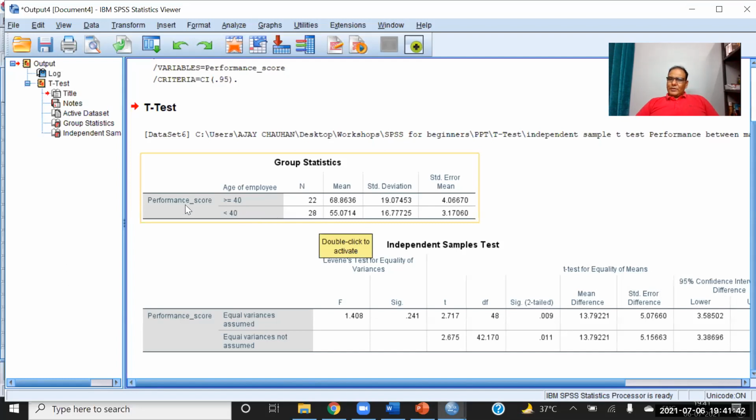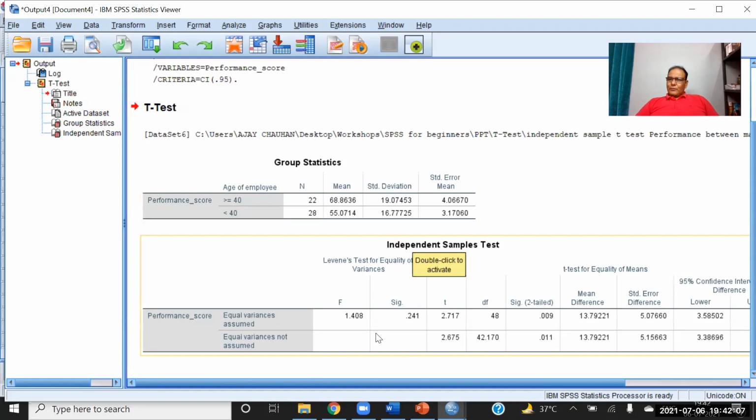The employees who are more than 40, their average performance is 68. And the employees whose age is less than 40, the average performance score is 55. Now we can see they are different, but are they significantly different? For that, we have to check the lower table.